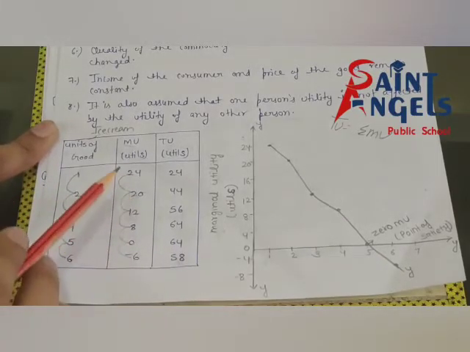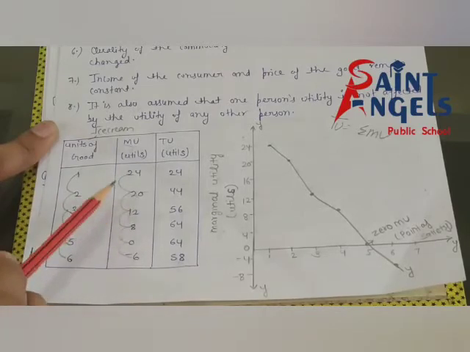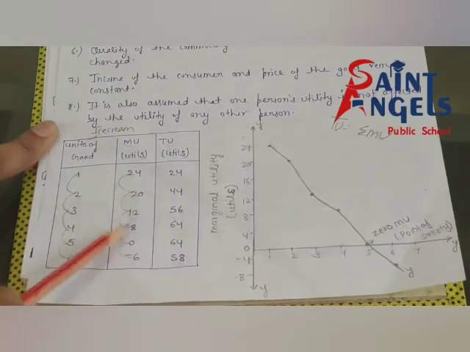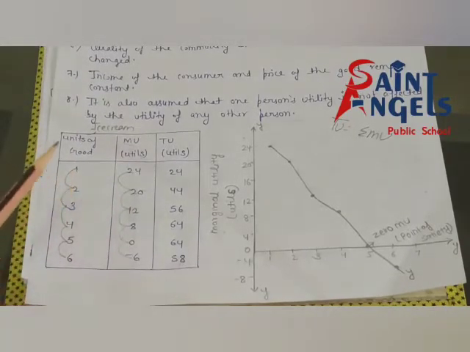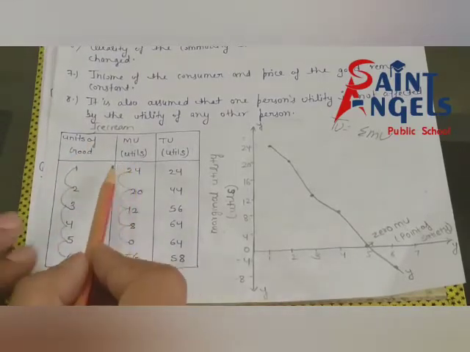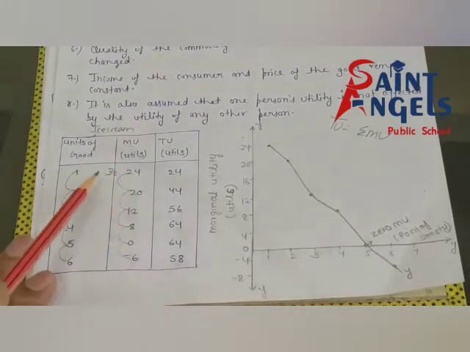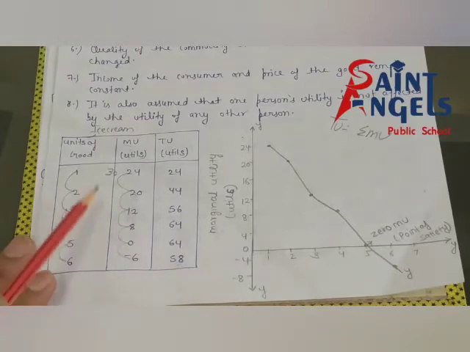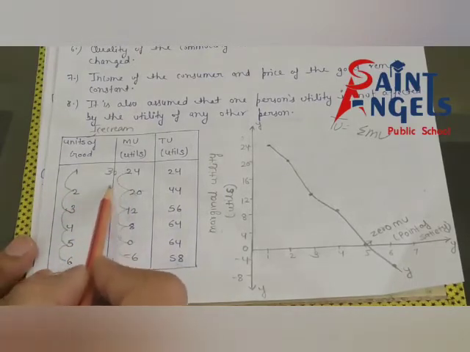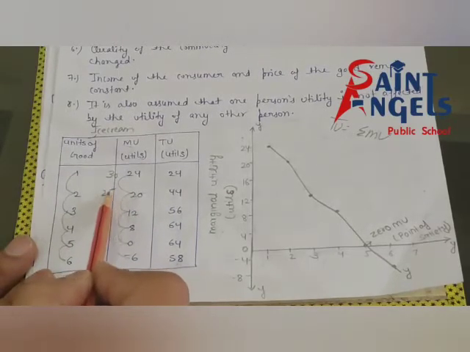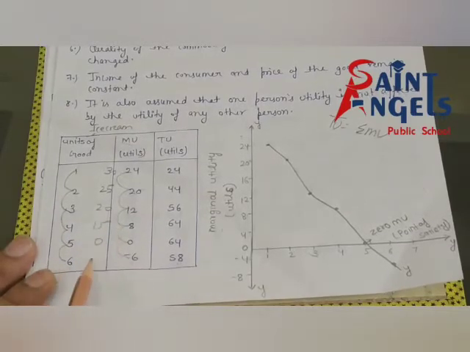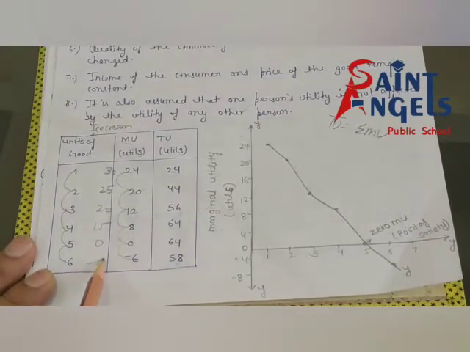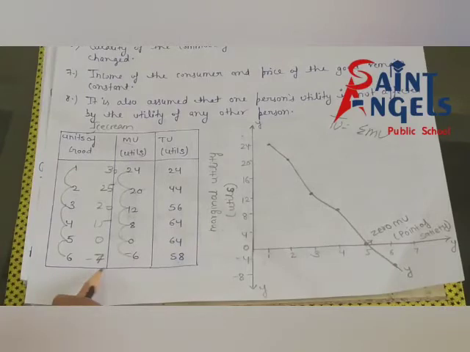You can take any value here, but those values should be in decreasing order. I hope it is clear. Suppose you are taking 30, then follow a decreasing pattern. Suppose I am taking 25, then 20, then 15, then 0, then minus 7. You can take minus 7 here, minus 10 here, minus 15 here.